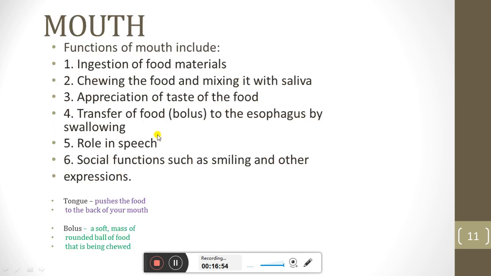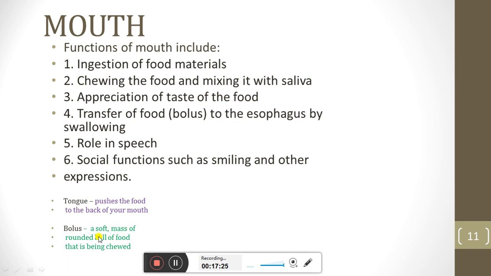Then the mouth. Functions of the mouth include ingestion of the food materials, chewing the food and mixing it with saliva, appreciation of taste of the food through the tongue, transfer of food to the esophagus by swallowing, and a role in speech and social functions such as smiling and other expressions. Then the tongue pushes the food to the back of the mouth, and the food material at the level of the mouth is known as the bolus.